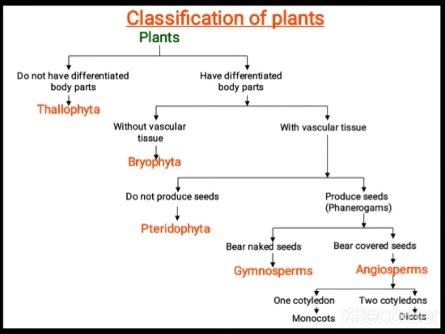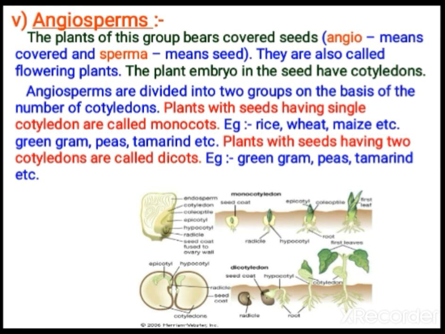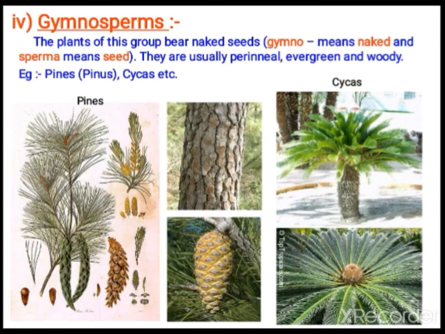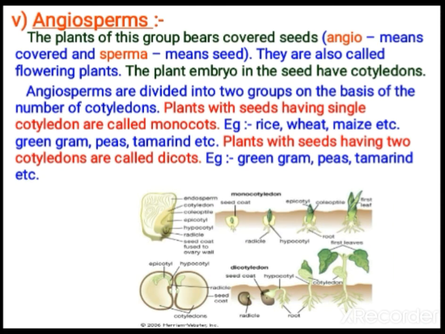So in this lesson, mainly what we studied today. What questions can be asked in your test? Normally they ask the differences between cryptogamy and phanerogamy. It can be asked in 2 marks, and the differences between gymnosperms and angiosperms can be asked in 2 marks or 3 marks. Sometimes they can give an example and ask which plant group it belongs to. By giving an example, they can ask it in 1 mark.